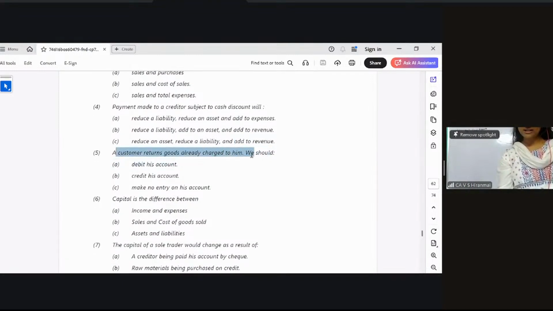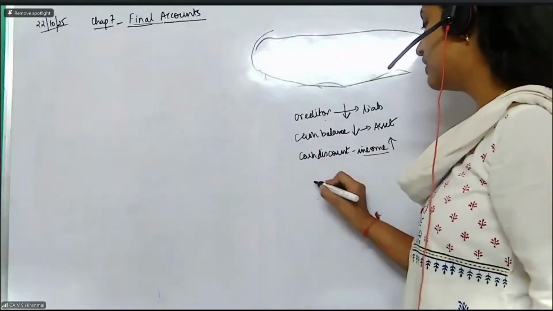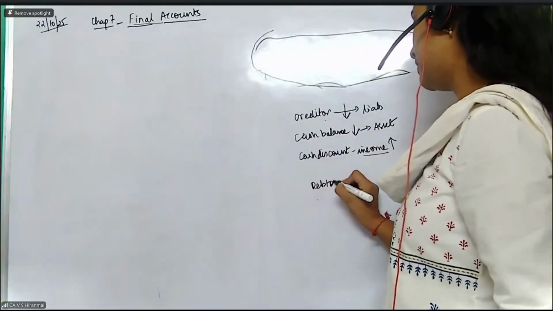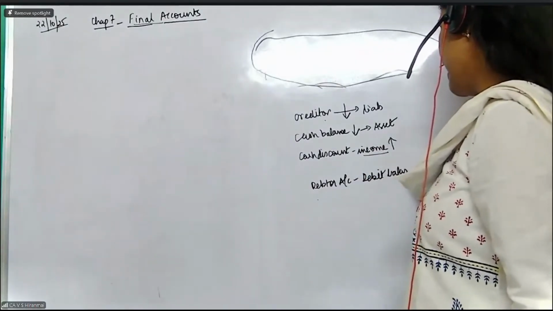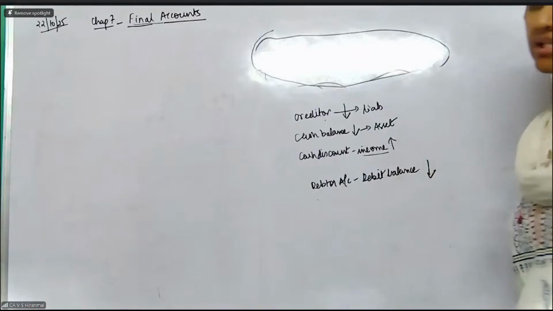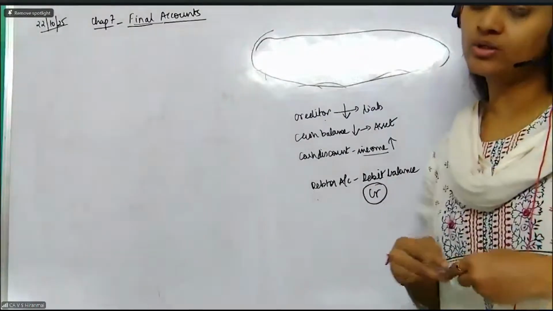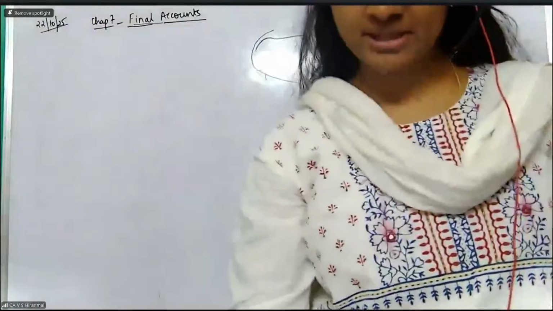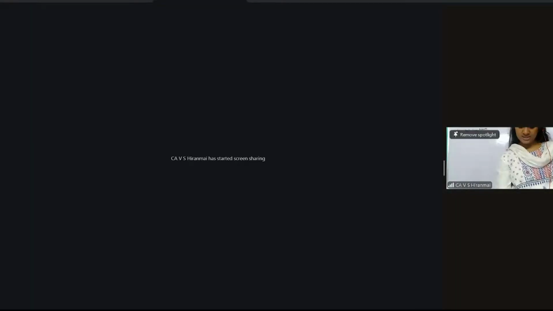A customer returns goods already charged to him. Debtor, when he returns the goods, what will you do with his account? You are going to reduce his account. So you will reduce the debtor account. Debtor account has a debit balance and you are going to reduce his account. That means you are going to credit him, which is nothing but the fifth one, option B.